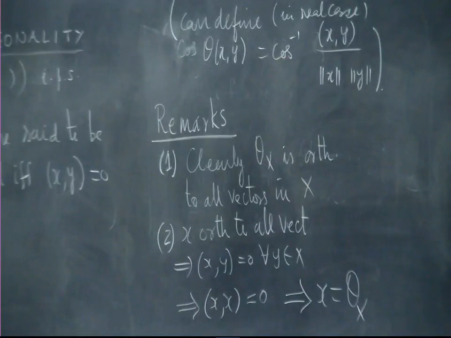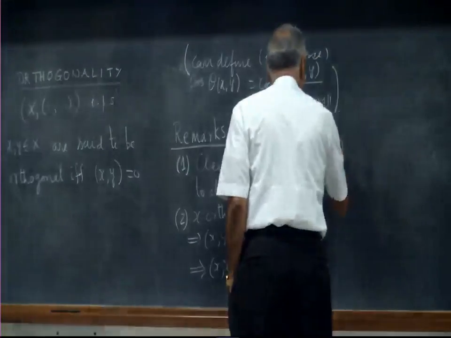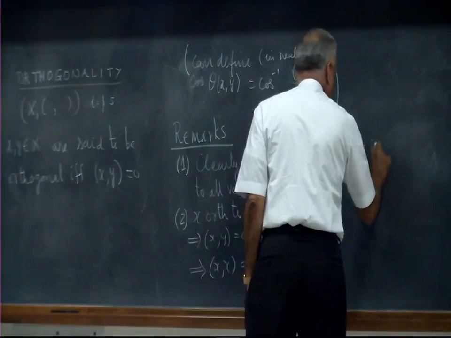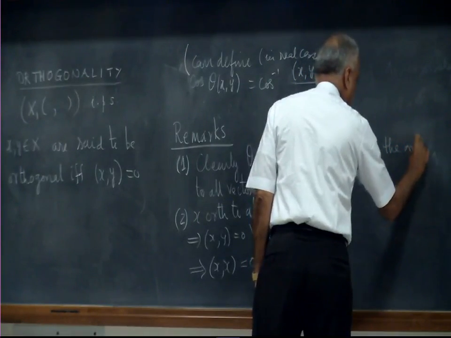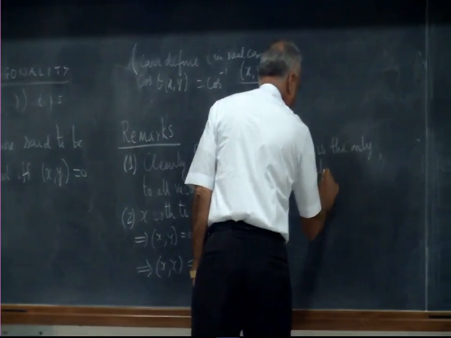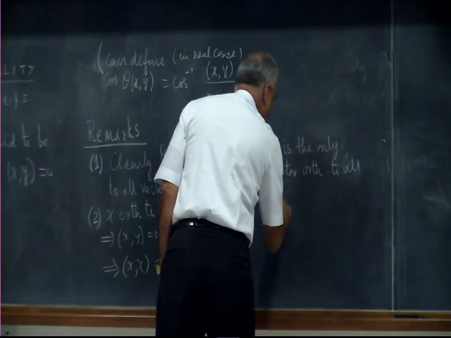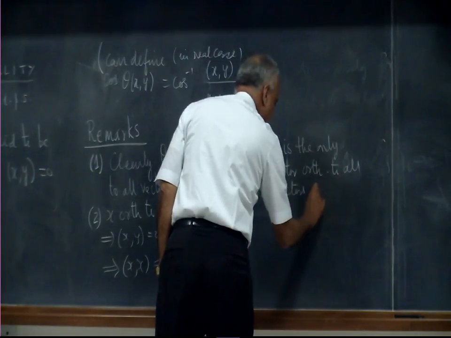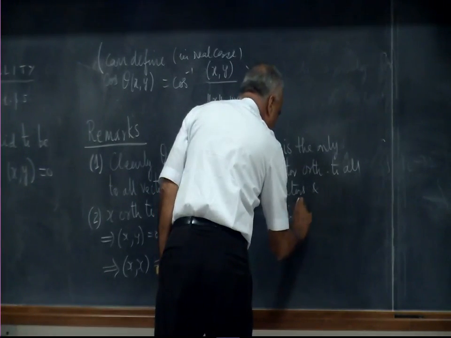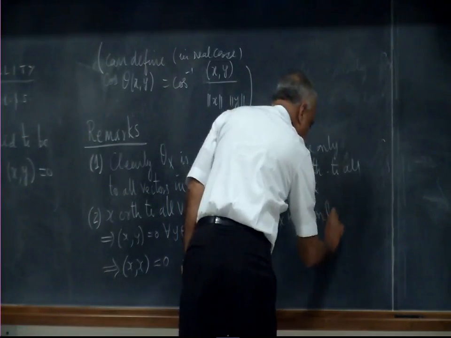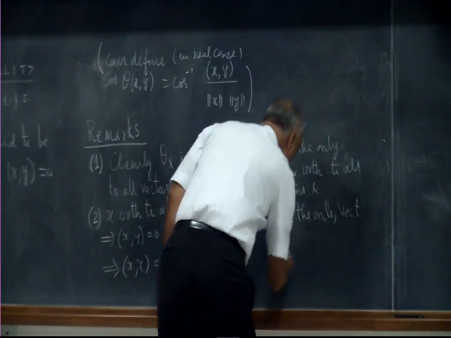So the 0 vector has two special properties. Theta x is the only vector orthogonal to all vectors, and theta x is the only vector orthogonal to itself.